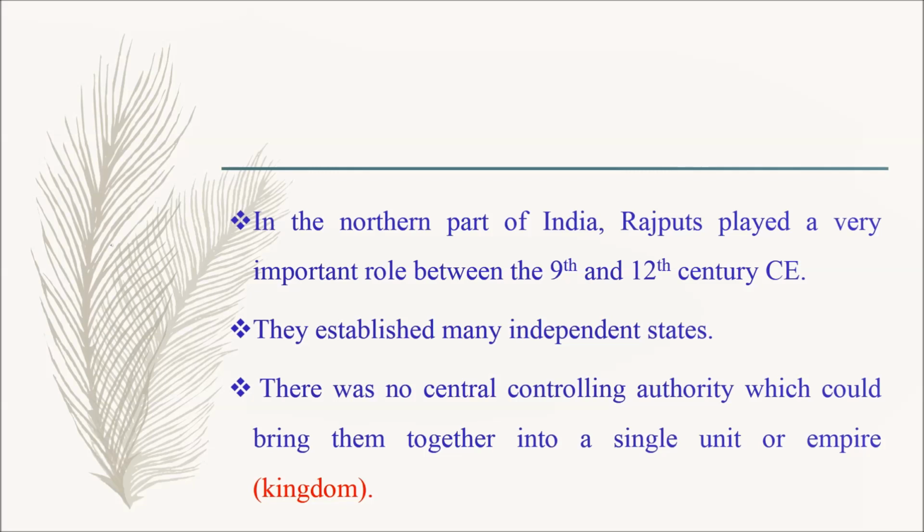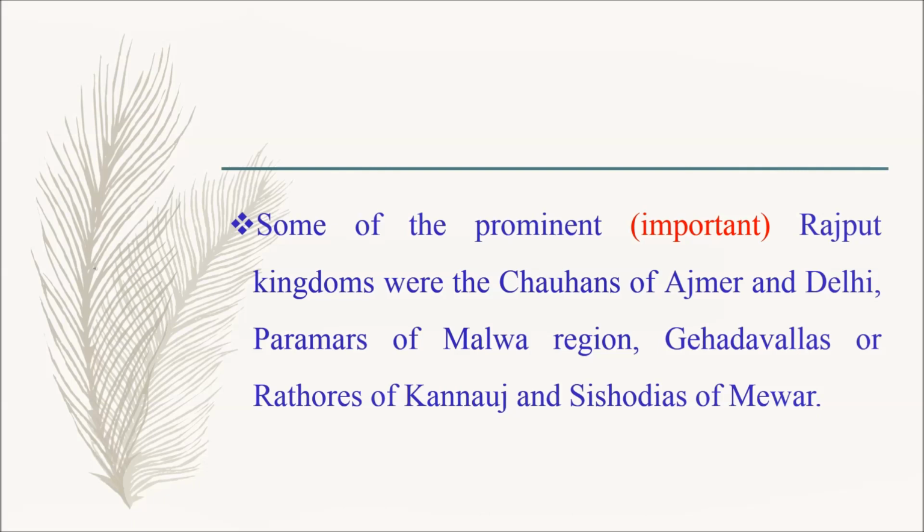They established many independent states. There was no central controlling authority which could bring them together into a single unit or empire, which means kingdom. Some of the prominent, here prominent means important, Rajput kingdoms were the Chauhans of Ajmer and Delhi, Paramars of Malwa region, Chihadawalas or Raturs of Kannauj, and Shishodiyas of Mewar.